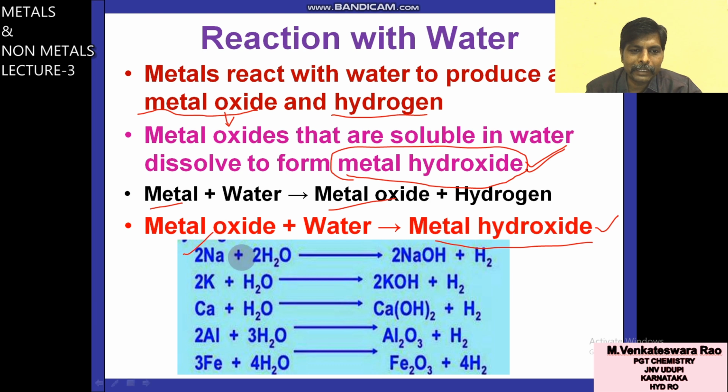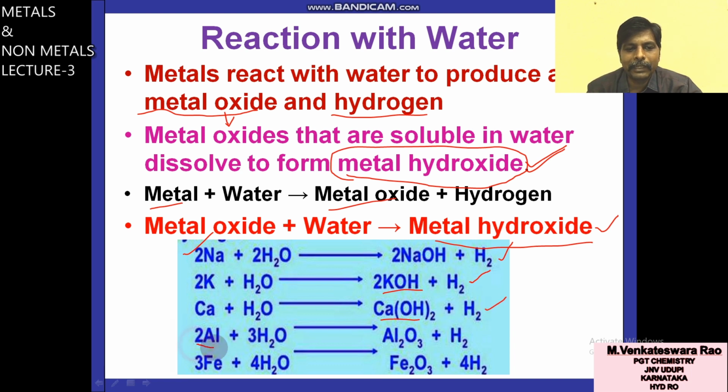When sodium metal reacts with water, the product is NaOH, sodium hydroxide, and hydrogen gas. When potassium metal reacts with water, what is the product? KOH, potassium hydroxide, and hydrogen gas. When calcium metal reacts with water, the product is calcium hydroxide and hydrogen gas.